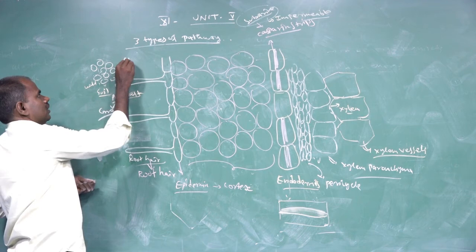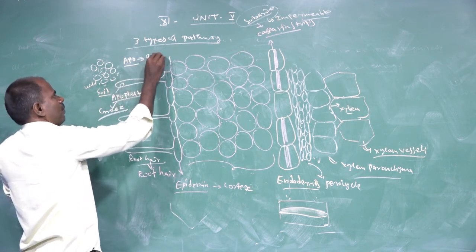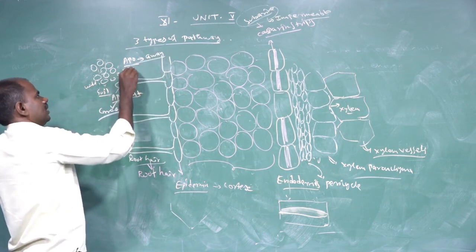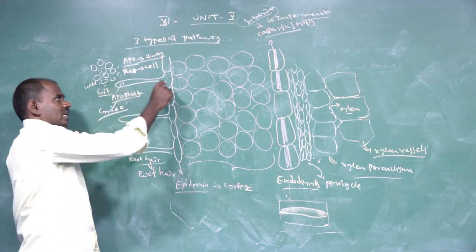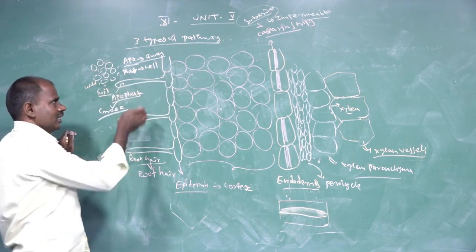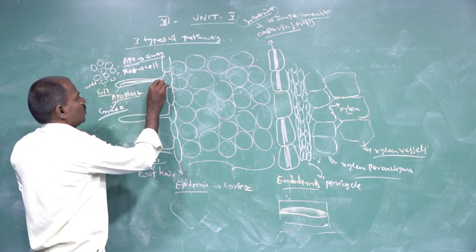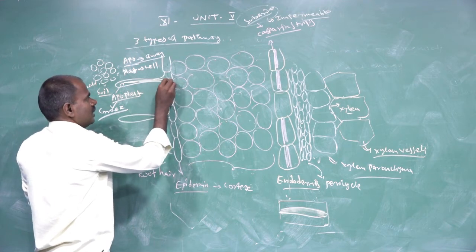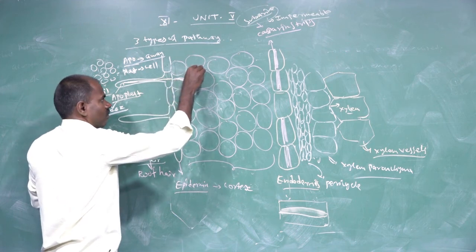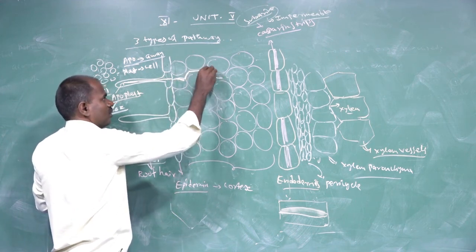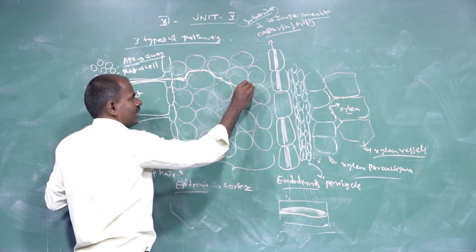Apo means away, and plast means cell. So water molecules move away from the cells, from the root hair zone to the epidermal zones. It involves only the cell wall and the intercellular space. The water molecule movement is only through the cell wall and intercellular space.